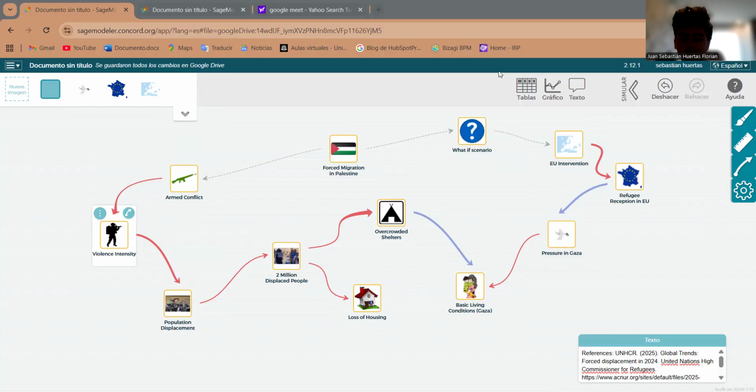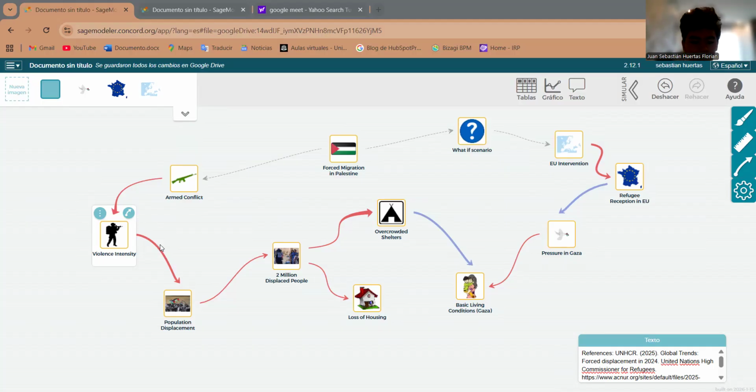My model starts with armed conflict. Where there is conflict, violence intensity increases. Because of this violence, people are afraid and they need to escape, so population displacement increases. This leads to a very large number of people affected. In my model, I show this as 2 million displaced people in Gaza, based on real data.